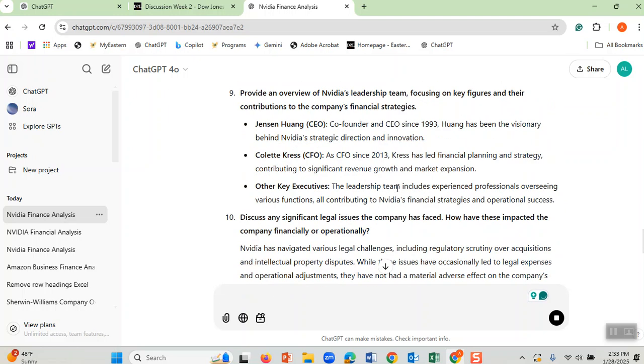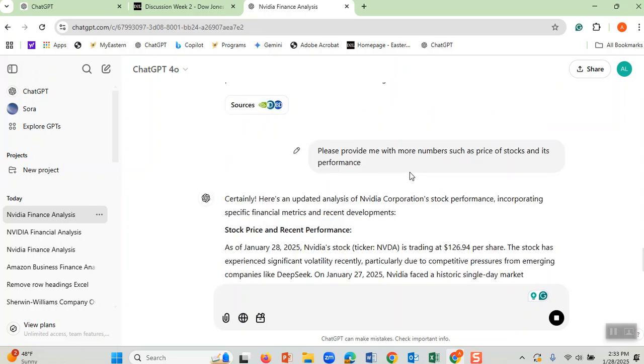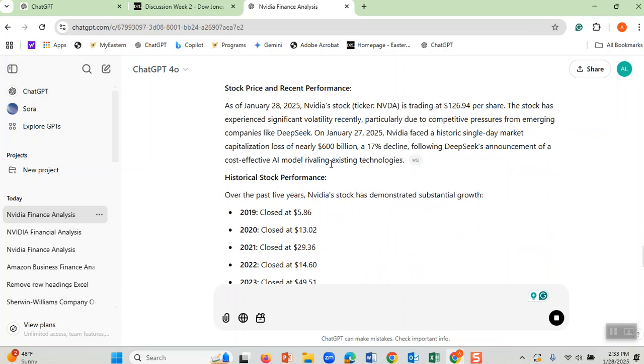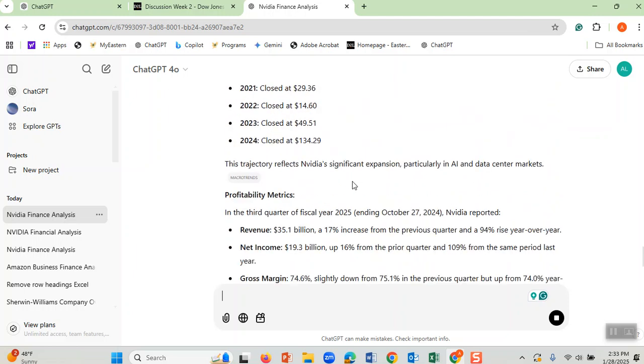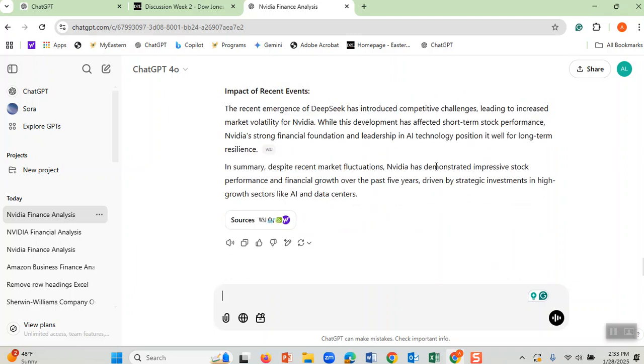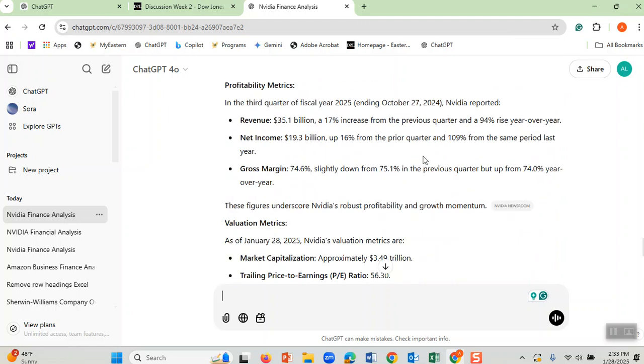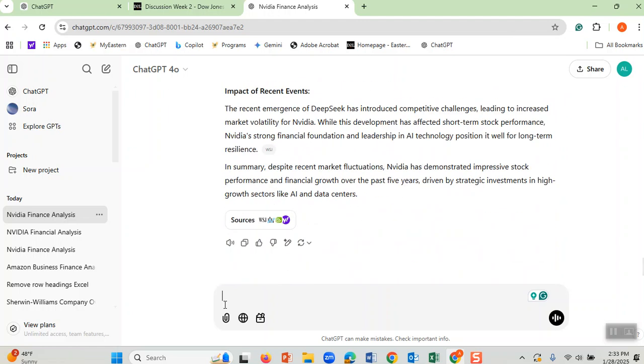Okay, here you go, certainly, it is updating and look at here how nicely it is putting the information. And it is giving me a lot of interesting information. And then I can even ask it to put the numbers under related questions.